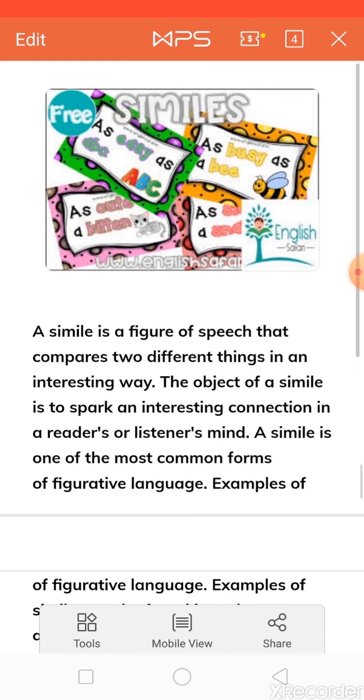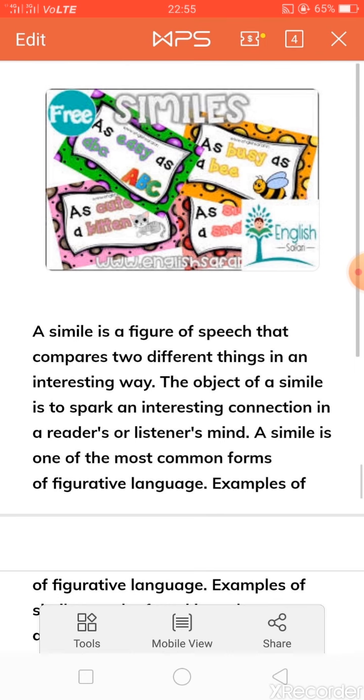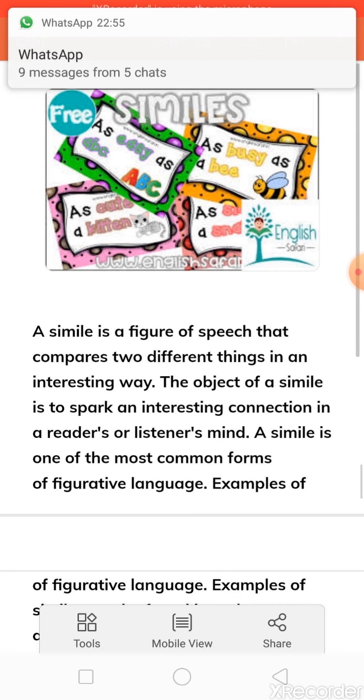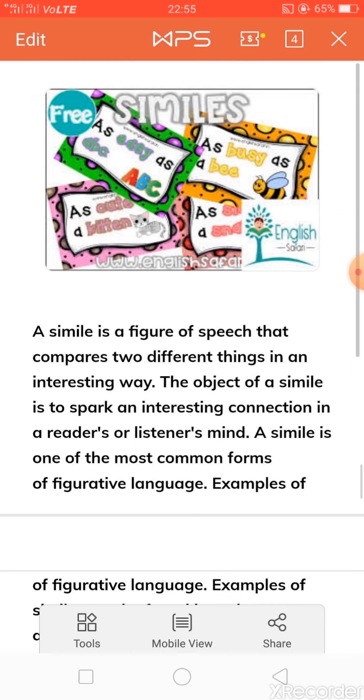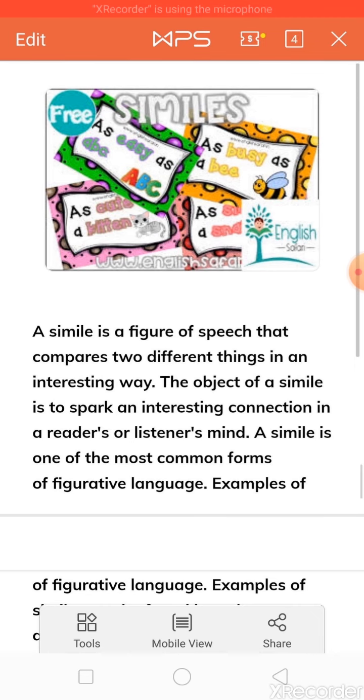So here you can see the comparison is done and the word "as" is used. These are totally two dissimilar things, but they have certain qualities in common. कुछ qualities common हैं, like I say, as green as grass. So common क्या है यहाँ, color common है. As black as coal, so what is common here, यहाँ पे जो color है that is common. Okay,